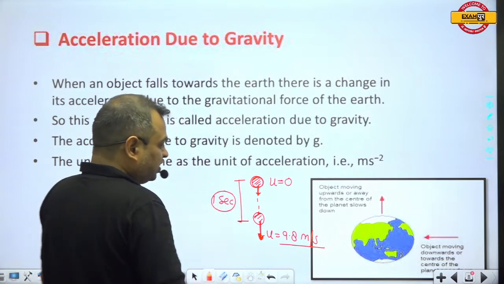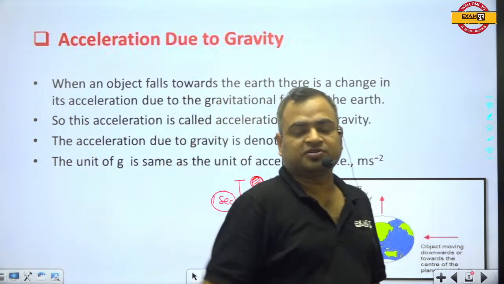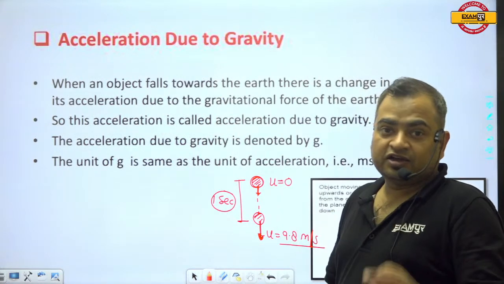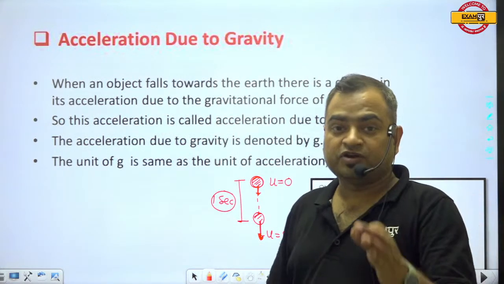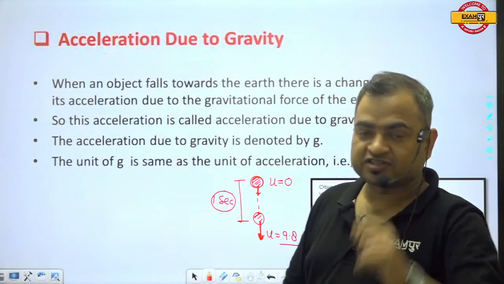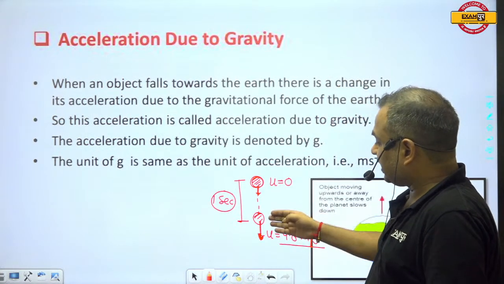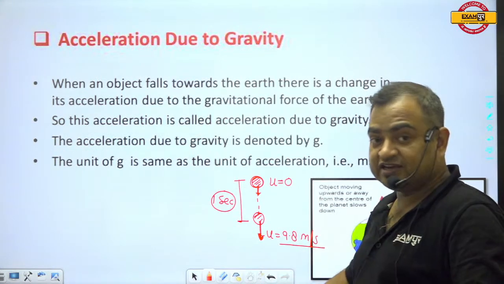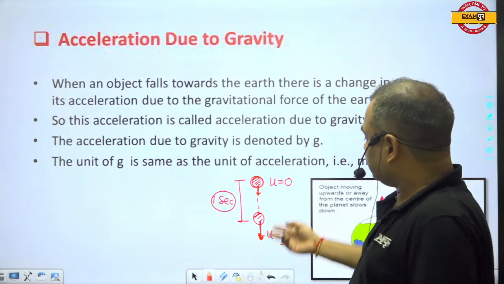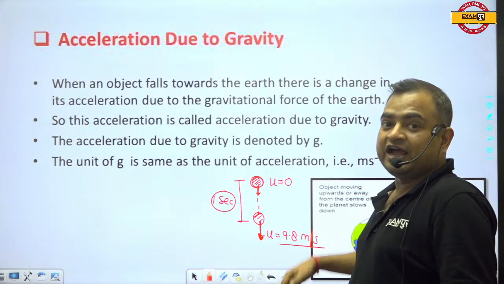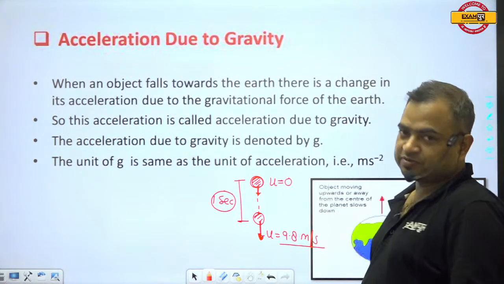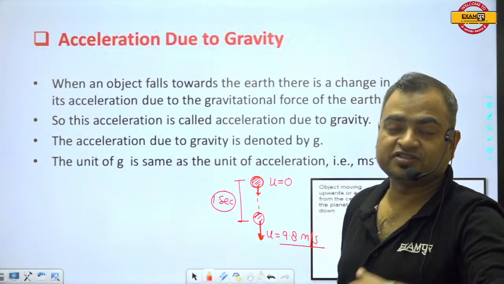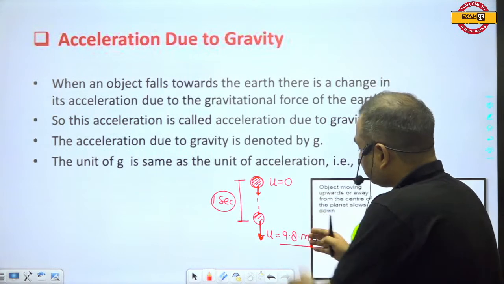When a body is released from some height, the body starts gaining velocity at the rate of 9.8 meters per second in 1 second. It means the body will add 9.8 meters per second to its velocity in every 1 second. Actually, this 9.8 meters per second is the experimentally calculated value.